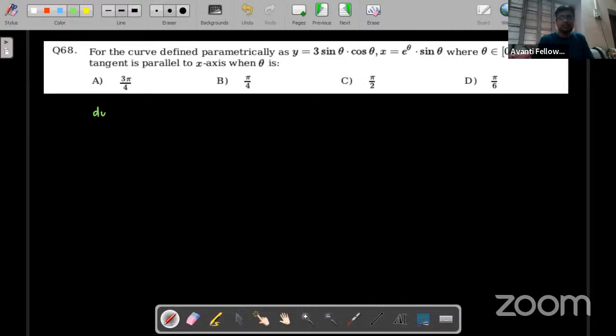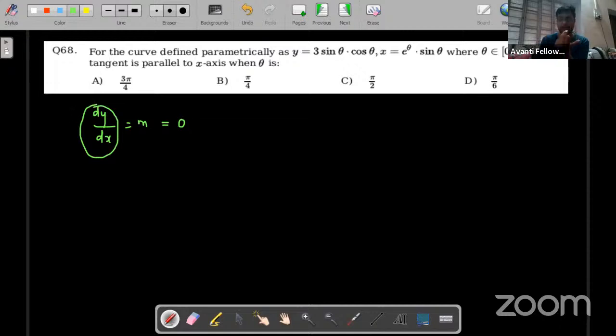Tangent means dy by dx, or the slope of the tangent. When a tangent is parallel to the x-axis, it means that the slope of the tangent will be equal to 0, right? Like y is equal to 1. This is a horizontal line whose slope is 0, parallel to the x-axis. So any line parallel to the x-axis will have slope equal to 0. So we have to find dy by dx equal to 0.